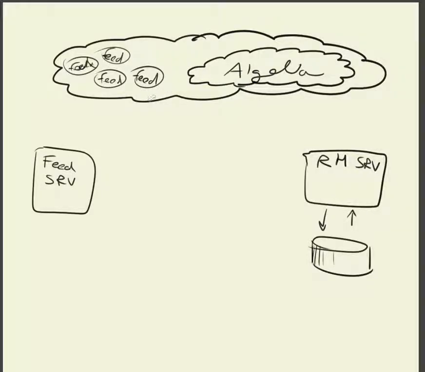Okay, so I'm going to show you what we currently have. This is a cloud. This is Algolia. These are the feeds. This is the feed server, and this is the Reality Hive production server. So the way it currently works is we download the information in different formats. Sometimes, for example, Caribbean feed is JSON, Leads Hub is XML, and others are MLS directly.